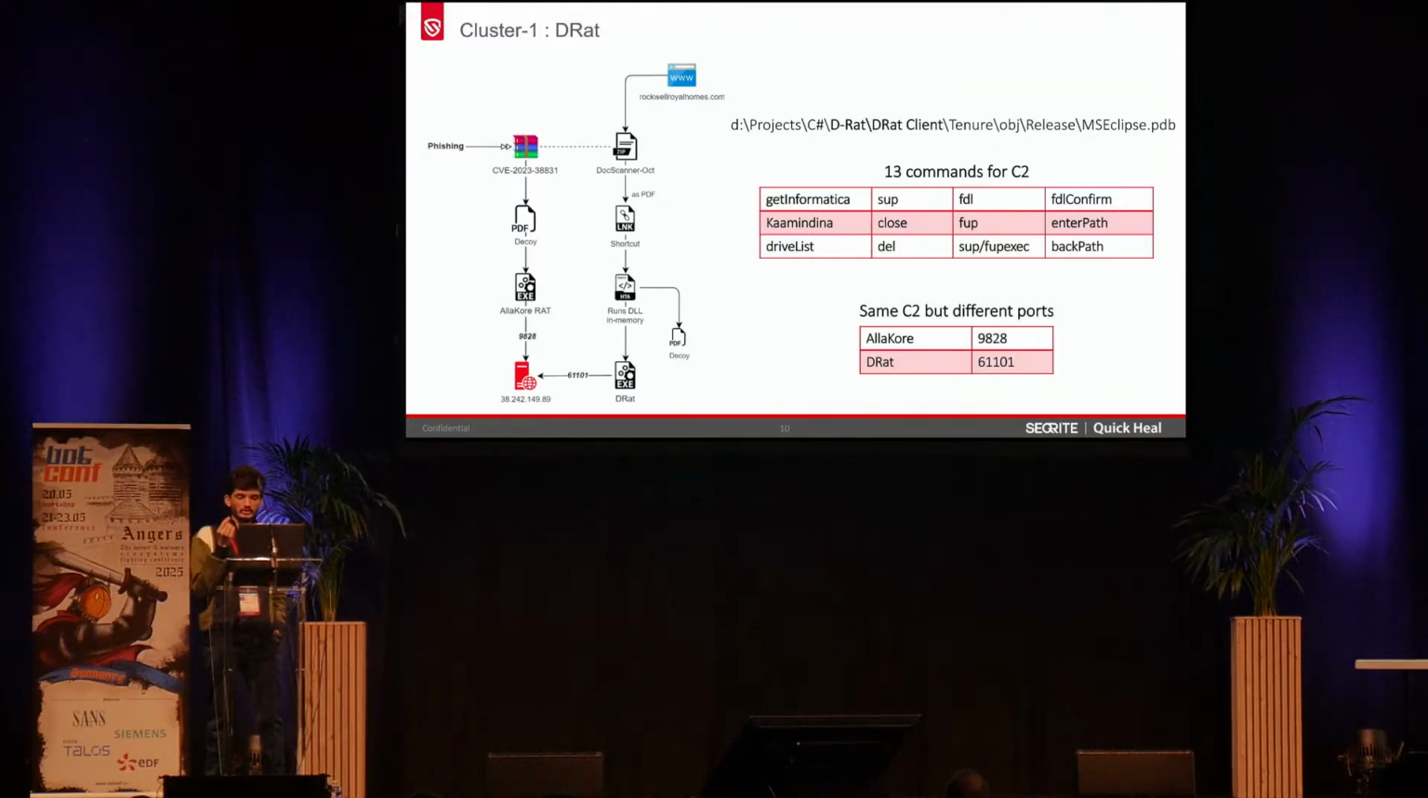And once this embedded DLL is triggered, this DLL will drop a remote access Trojan, which was observed for the first time, which we named after the PDB path, that is the DRAT, and it has a unique 13 commands, but with the typical remote access C2 commands that we have observed. But then we saw that this DRAT is connecting to the IP address on port 61101, and on this C2 we observed that allocore rat was also being used to communicate with the C2, and this is how we backtracked how it was exploiting this vulnerability. But it was on the same C2 with a different port.